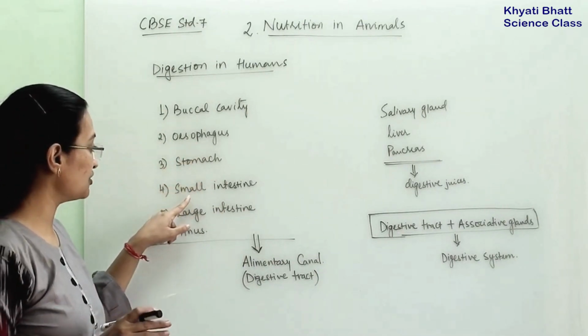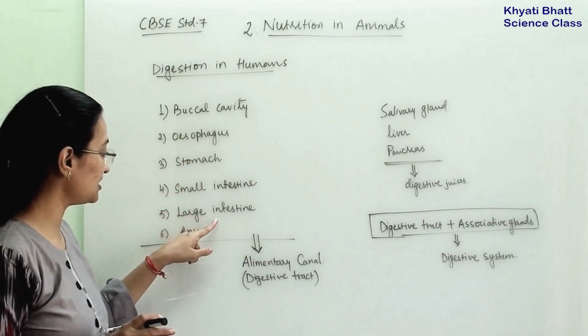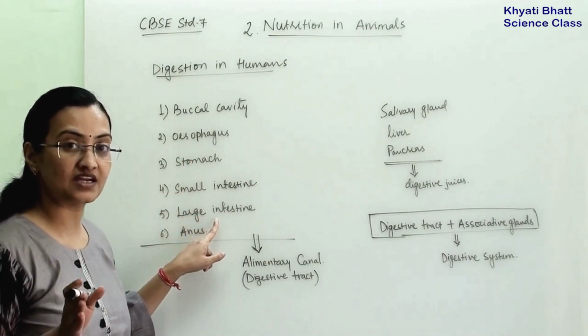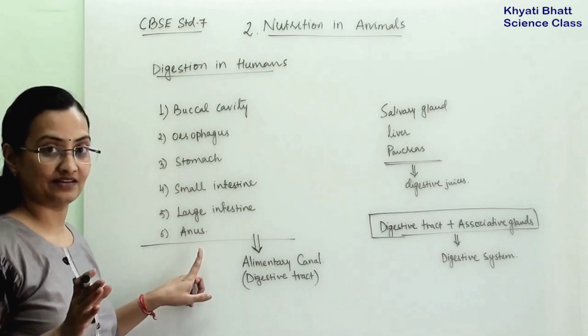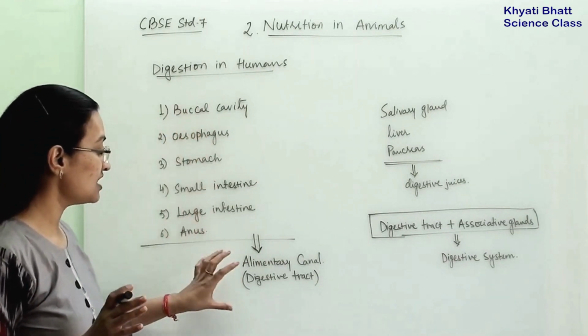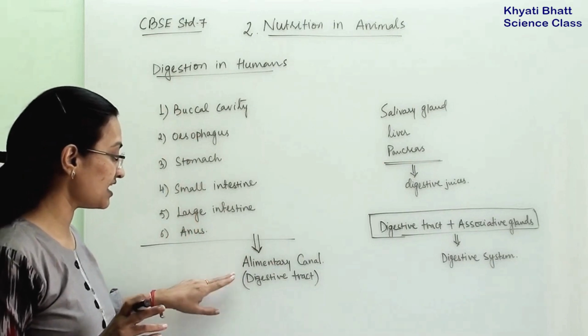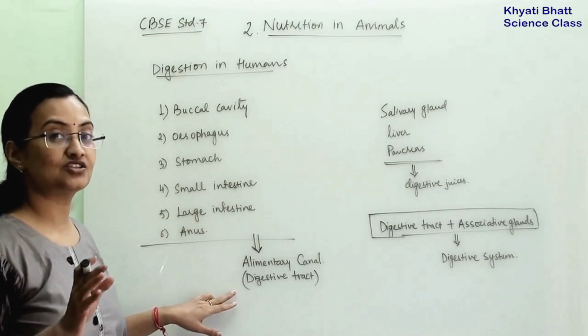After the stomach it will go to the small intestine. After that it will go to the large intestine, and the latter portion of the large intestine will be the anus. Now these 6 parts make up the alimentary canal. It is also known as the digestive tract.